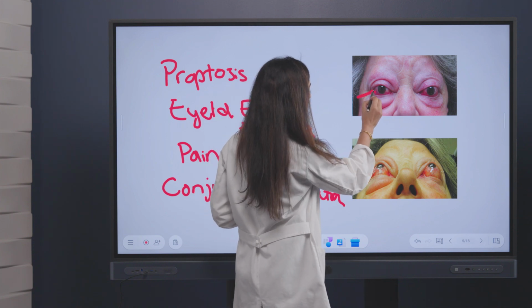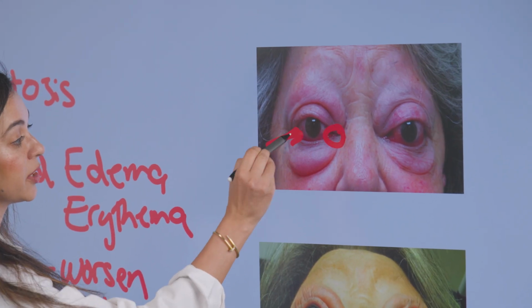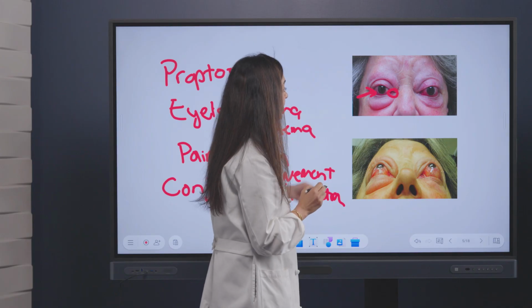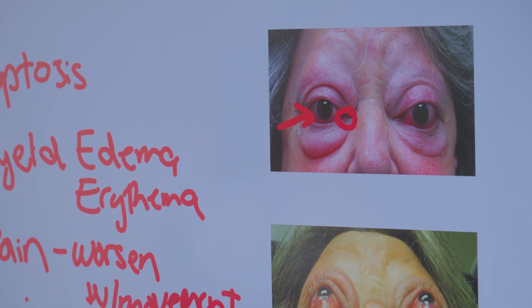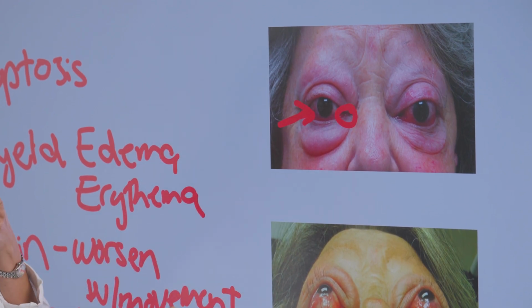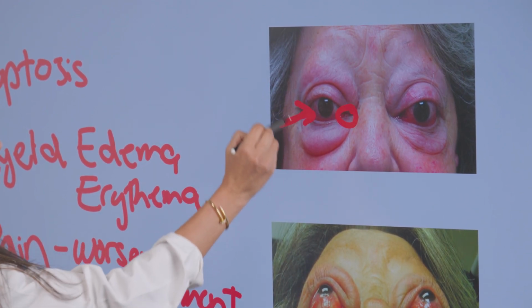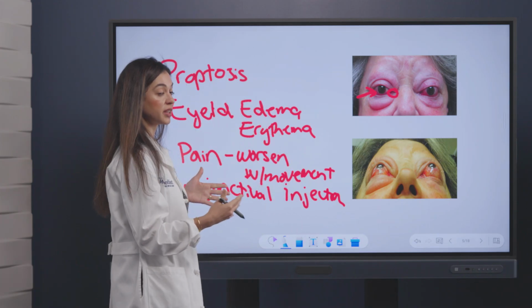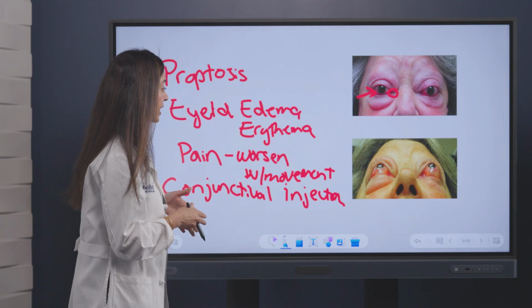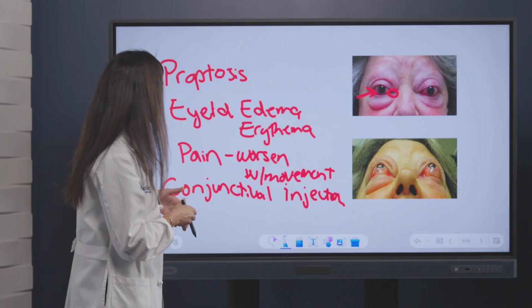So here we can see the conjunctival injection. The caruncle is here in the medial part of the conjunctiva that can often be swollen. We can also have chemosis, which is the conjunctival swelling. And we also see here just all of her eyelids swelling and erythema. So she has all of the classical signs of thyroid eye disease. And this patient was an active smoker, making her disease more severe.